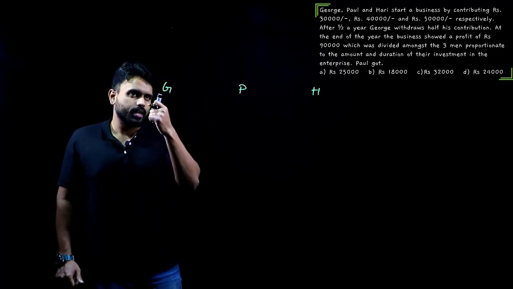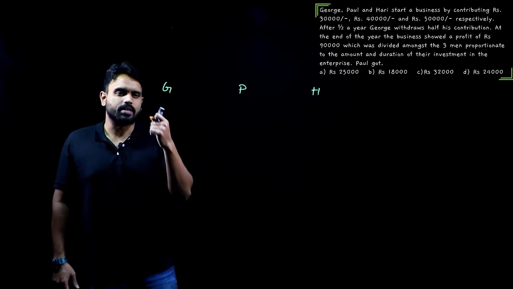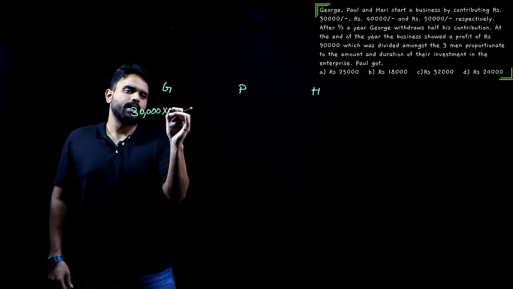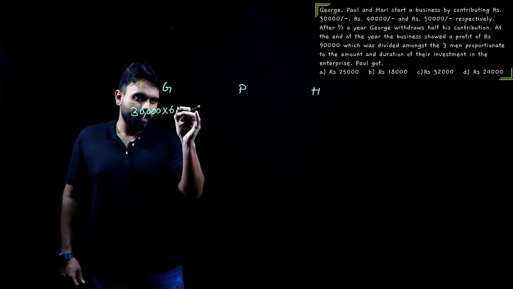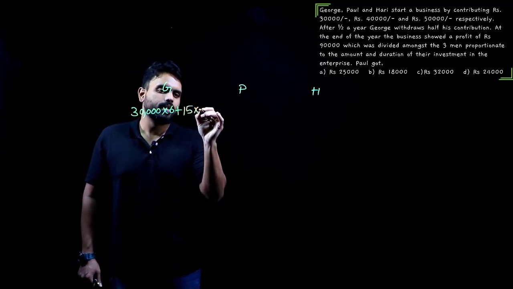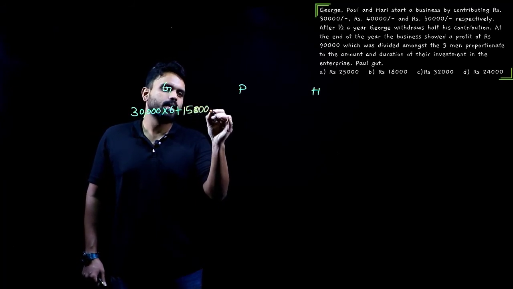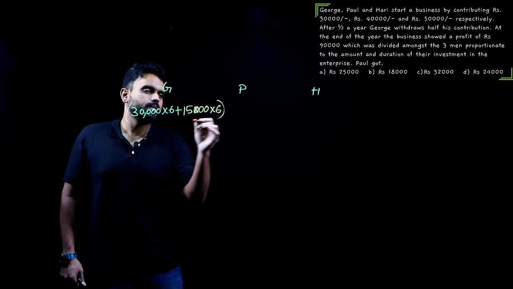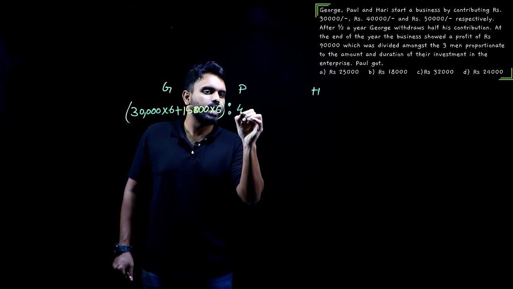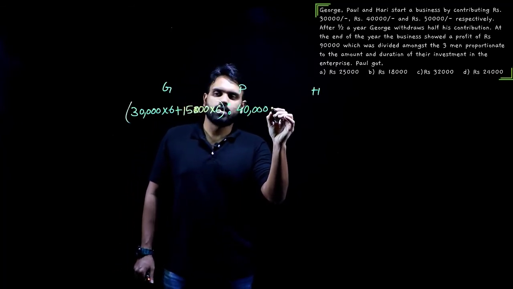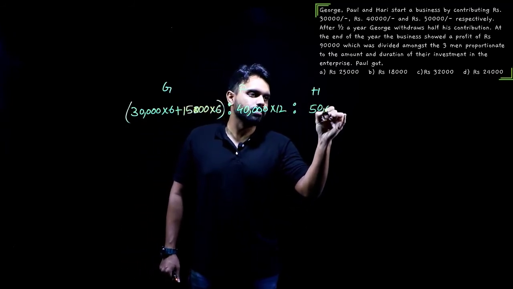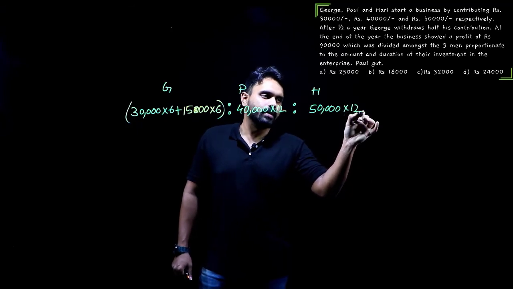So how do we write their investments? George's investment will be 30,000 initially for a period of 6 months. Plus, since he took out half of it, half was left. Yes, 15,000 was his investment for the next 6 months. Now, what about Paul? Paul's investment was 40,000 for a period of 12 months. And Hari's investment was 50,000 for a period of 12 months.